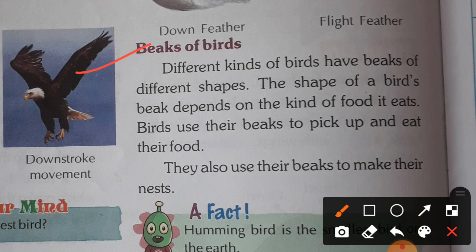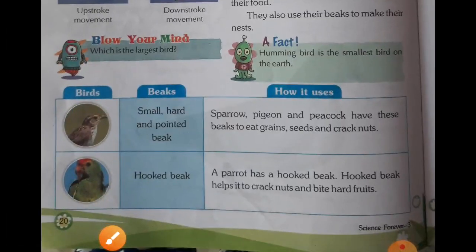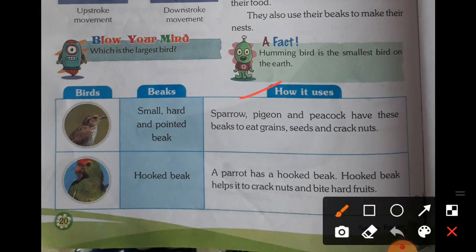Students, as we use our mouth to eat, so birds use their beaks to eat. Okay, different kinds of birds have different kinds of beaks. The shape of beaks depends on their kind of food. Birds use their beaks to pick up the food and also make their nests with the help of these beaks. Okay. Now here you can see birds' beaks and how they are used.